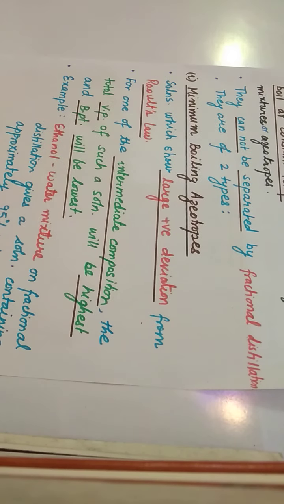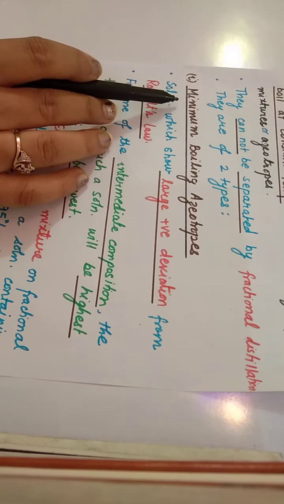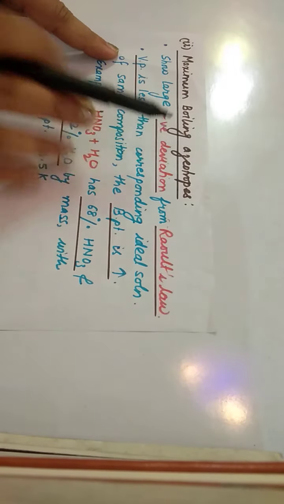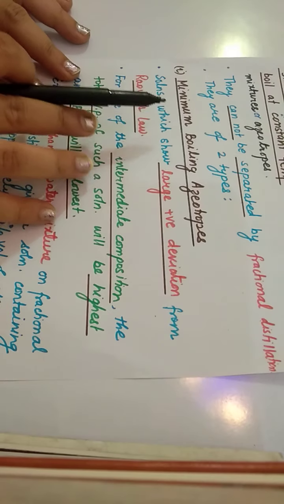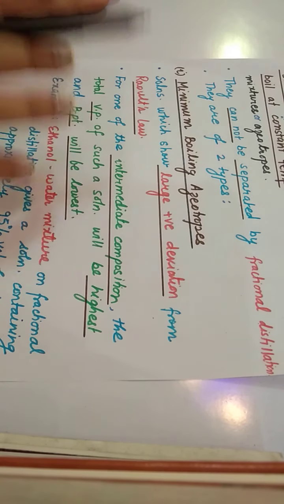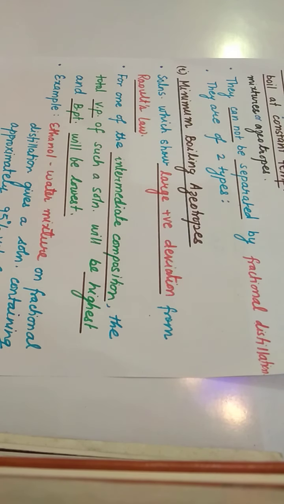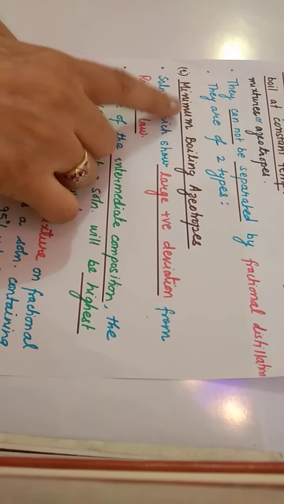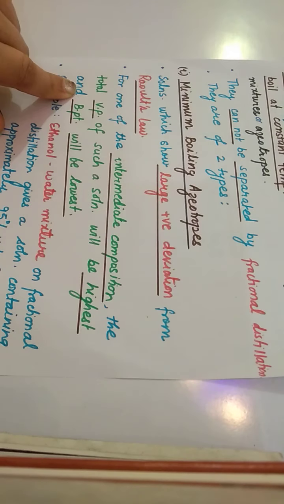Now, azeotropes are of two types. The first one is minimum boiling azeotropes, and the second one is maximum boiling azeotropes. The term minimum boiling azeotrope indicates a minimum boiling point. I have told you again and again, whenever you see a term, look at what the term says.